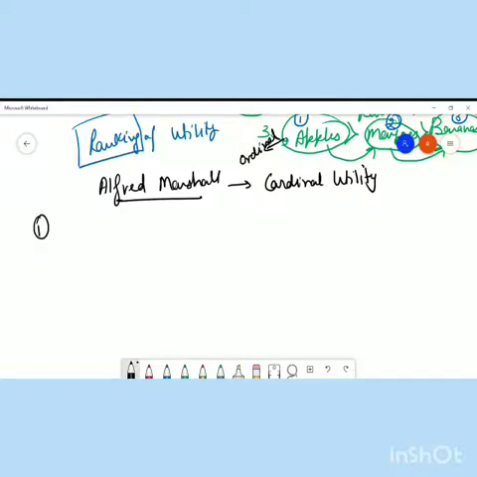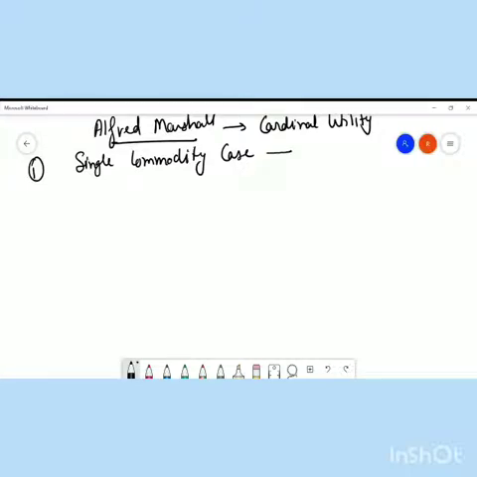First approach, he started with the single commodity case. Now let us understand this single commodity case in detail. He said that let us assume there is only one commodity, that is X. Now he said, everybody please pay attention. In the single commodity case, MUx is equal to Px is the consumer's equilibrium condition number one. He says that look, there are two conditions for consumer's equilibrium. The number one condition is MUx equals Px.